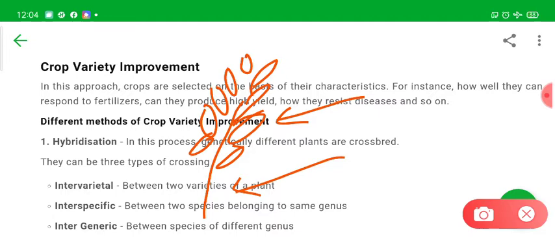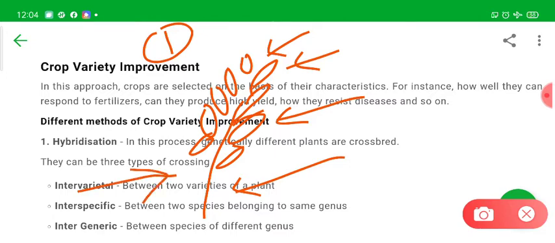For example, this is a plant of variety one, which has a larger number of grains and large grains, but it is very sensitive to diseases, meaning it catches diseases very easily, and pests attack it very easily. On the other hand, there is one plant which has very small grains and a small number of grains, right?